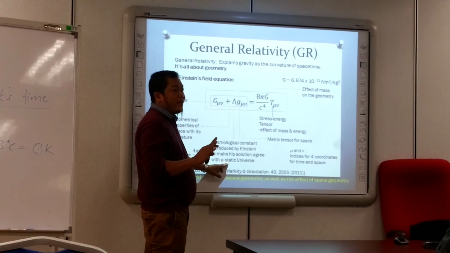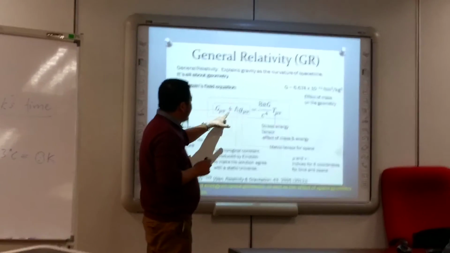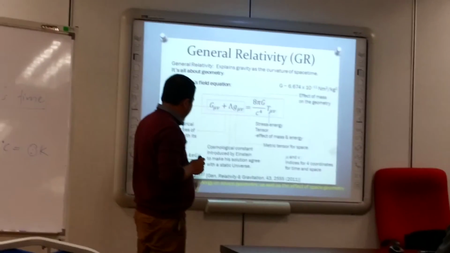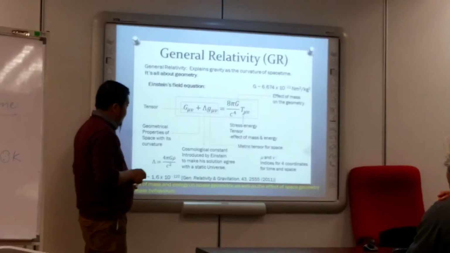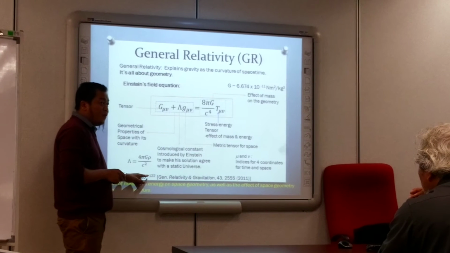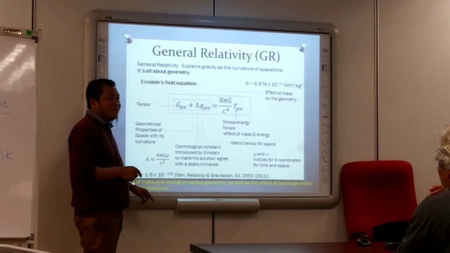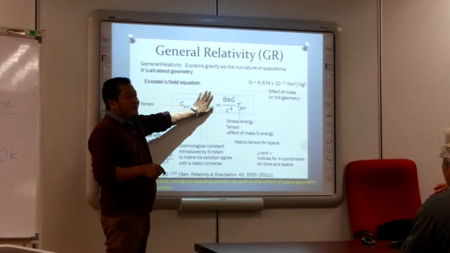There's no Big Bang. It's ready-made. So he put in the cosmological constant. Now, in 2011, they calculated again. This cosmological constant is about 1.6 times 10 power negative 122. So this part is about 0.